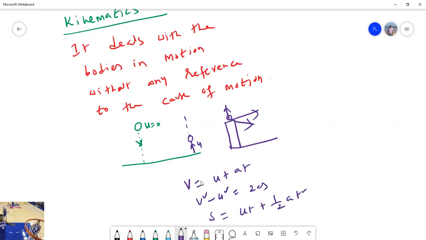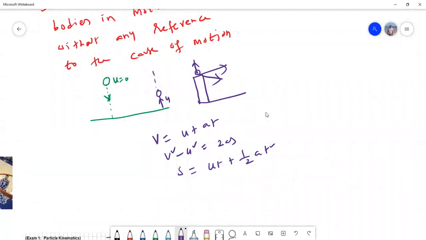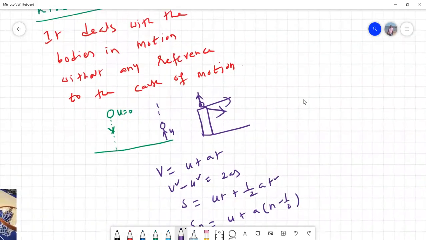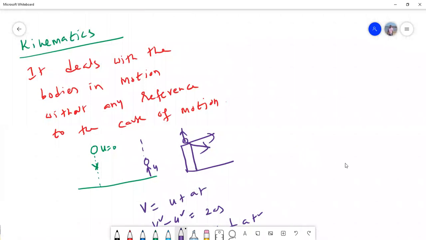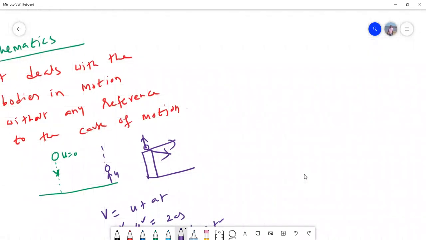These are called equations of motion. There is one more equation: S_n is equal to u plus a into (n minus half). We'll discuss all this in due course. So remember, in kinematics, we'll discuss the bodies in motion, but without any reference to the cause of motion.